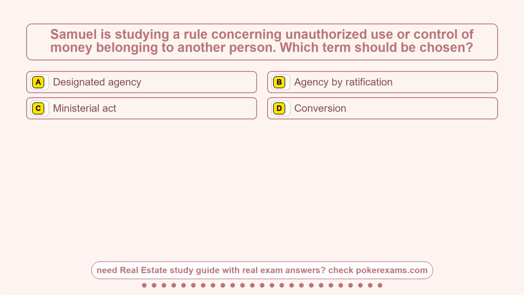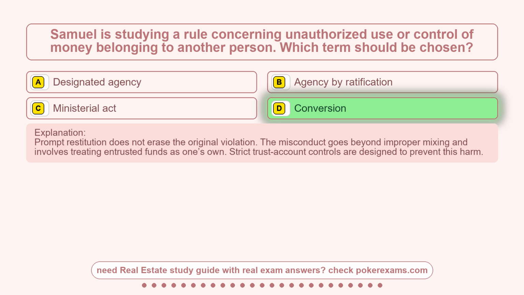Question 3. Samuel is studying a rule concerning unauthorized use or control of money belonging to another person. Which term should be chosen? Option A, designated agency. Option B, agency by ratification. Option C, ministerial act. Option D, conversion. The correct answer is option D, conversion.